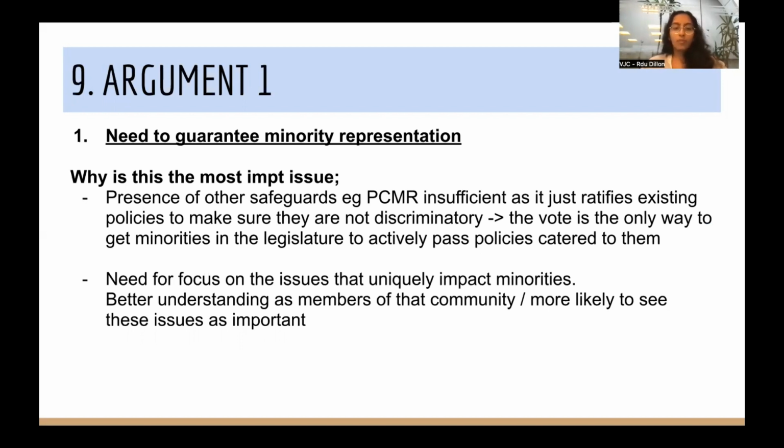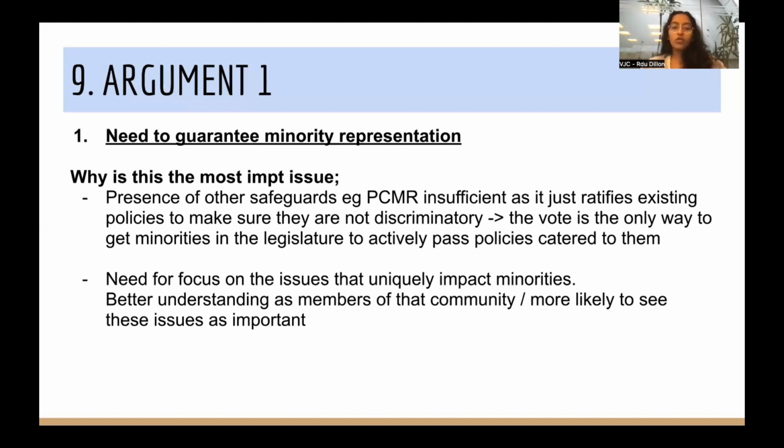So I think OP can point out that the presence of other safeguards are insufficient. So for instance, using the same example of the Presidential Council on Minority Rights, it's not enough because what it does is that it just ratifies existing policies to make sure they're not discriminatory. But it does not guarantee legislature that does benefit minorities, right? And the vote is the only way to get minorities into the legislature to actively pass policies catered to them.